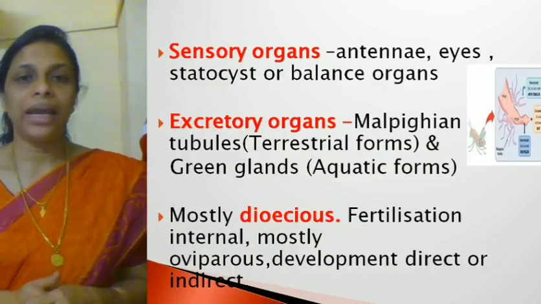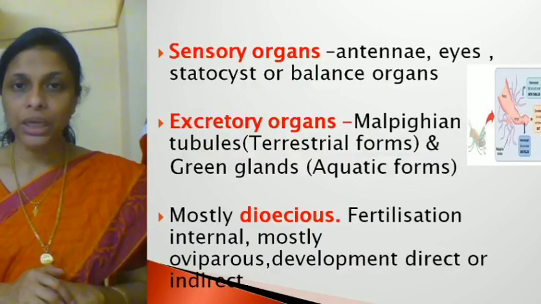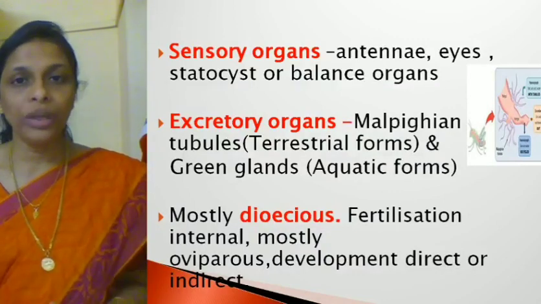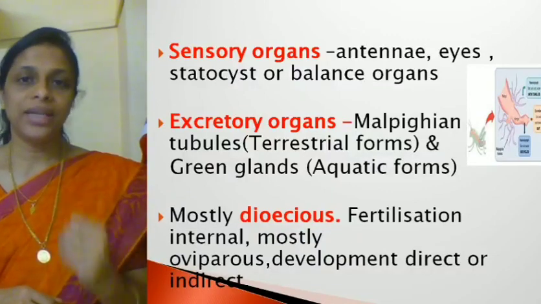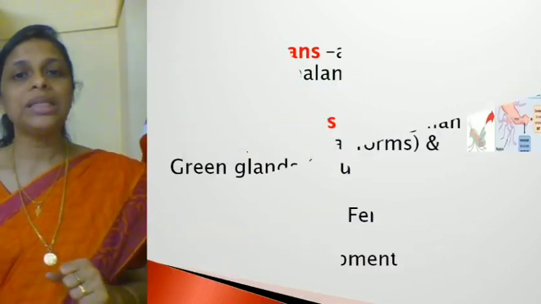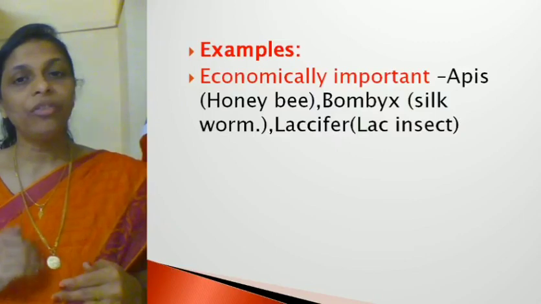And then we have seen that they are mostly dioecious, meaning sexes are separate, fertilization is internal, mostly they are oviparous, and development is direct or indirect. Hope it's clear. Now let's see some of the examples. You have to study examples under different headings.